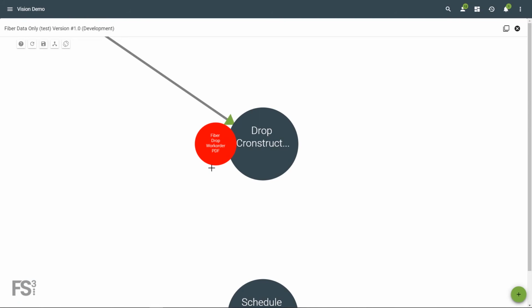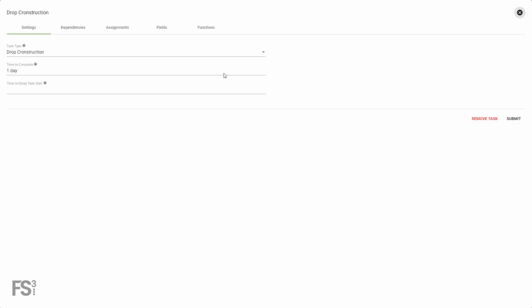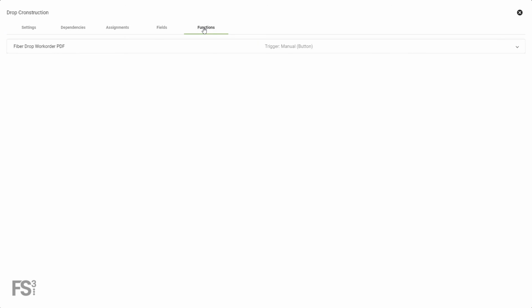On the other side of the workflow, assuming that no drop was found at the beginning, we have a different type of function. Under the drop construction task, we've added a manual function that requires that someone upload a PDF of the fiber drop work order. This function is designated by a red node on the interface. These are useful when you would like documentation to be associated with the workflow.